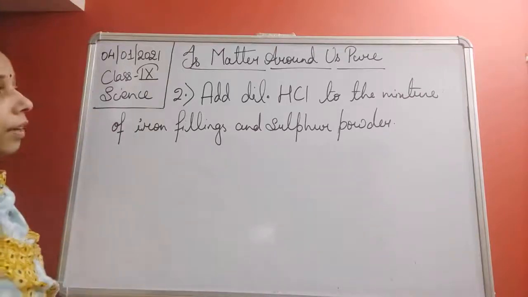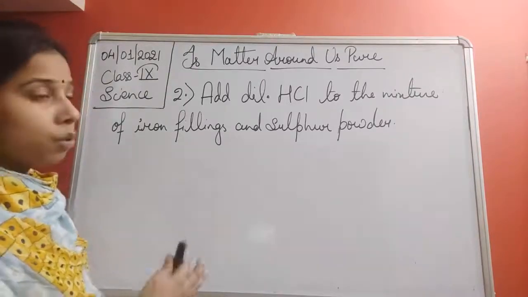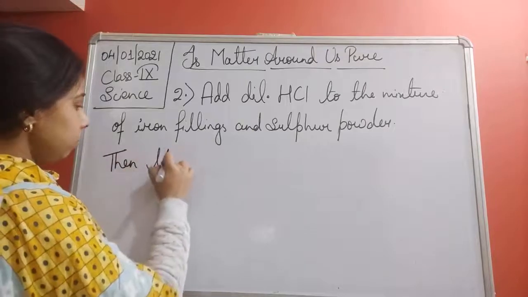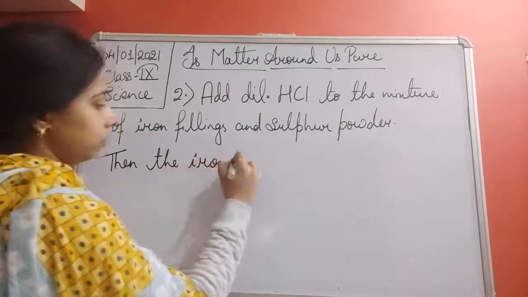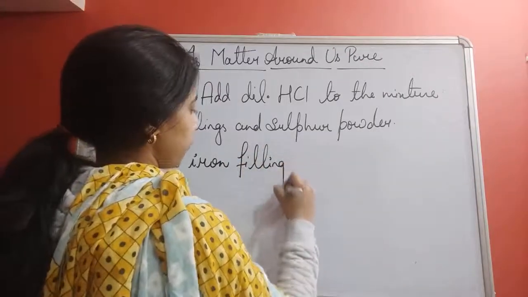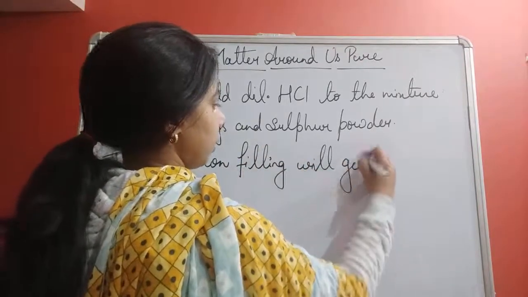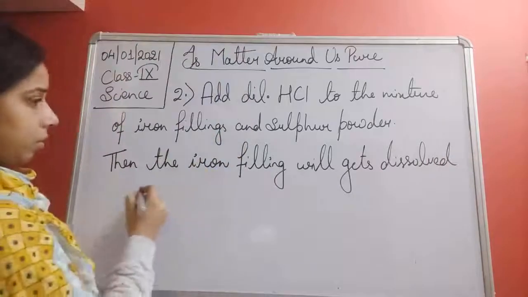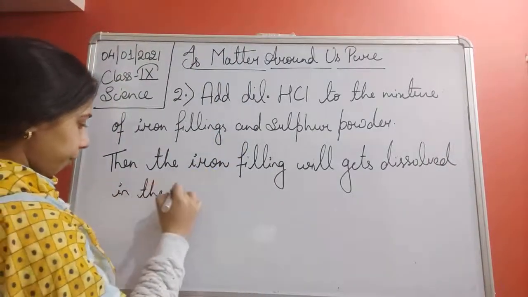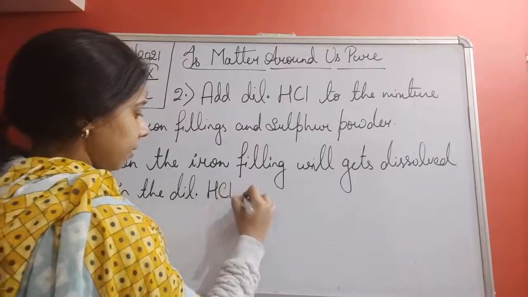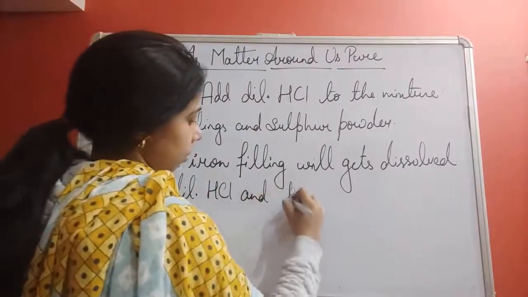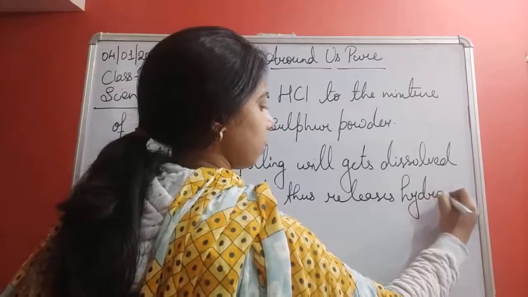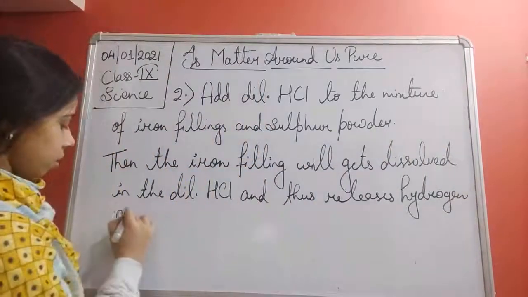Okay, so when you add the dilute hydrochloric acid to the mixture, the iron filings will get dissolved in the dilute HCl and thus release hydrogen gas.